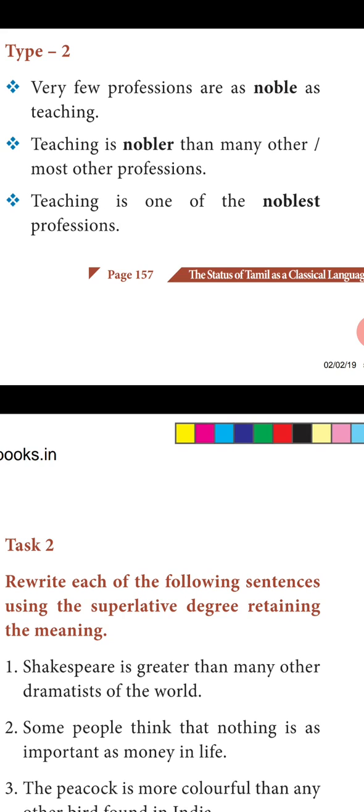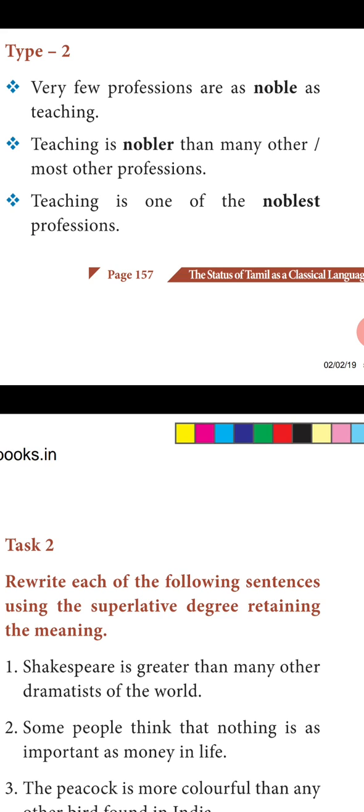Teaching is nobler than many other professions or most other professions. So in the first type we use the any other. Here we are using many other or most other. In front of superlative also we use the word most, but that is different. Here instead of many we are using most. This is also correct. Most other professions.